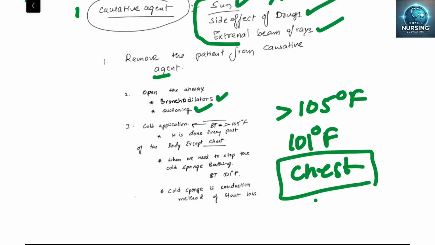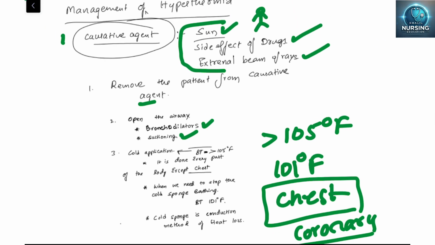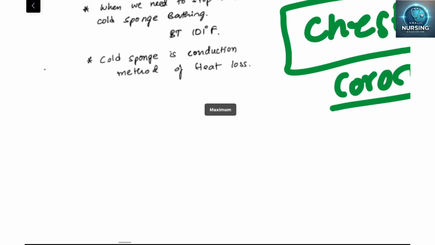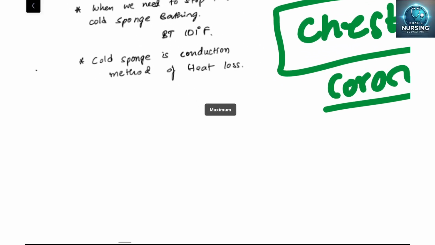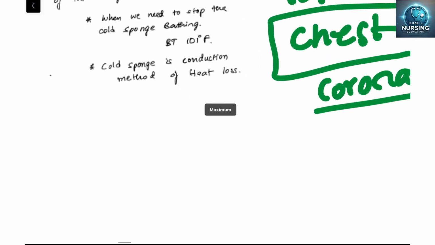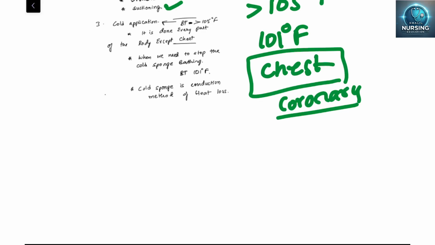That may cause coronary vasoconstriction. Why coronary vasoconstriction? Because that may lead to heart disease conditions. For that purpose we should not apply the cold sponge at the chest. So cold sponge is which type of heat loss? That is the conduction method, because the body surface is touching the cold surface.